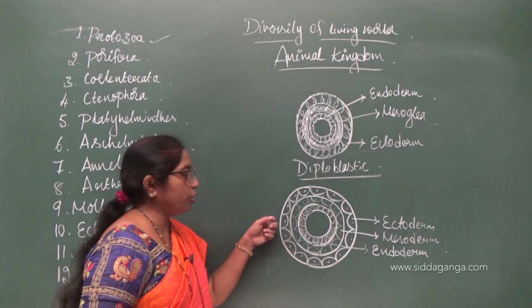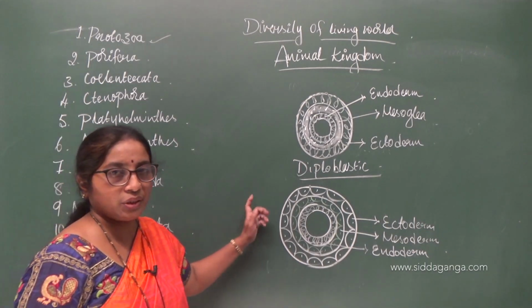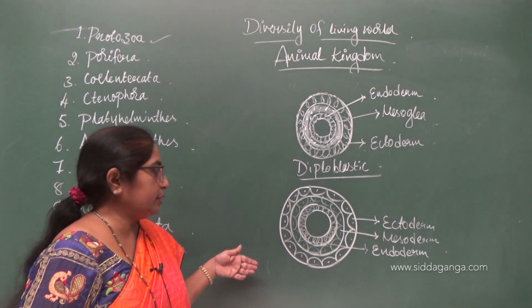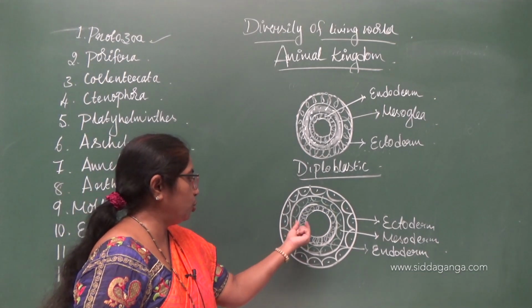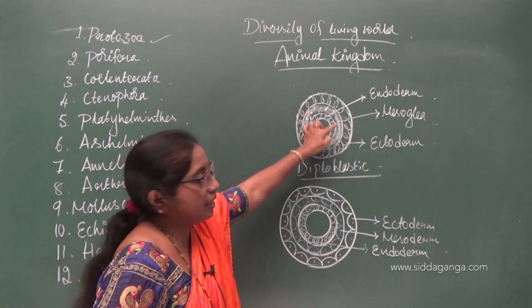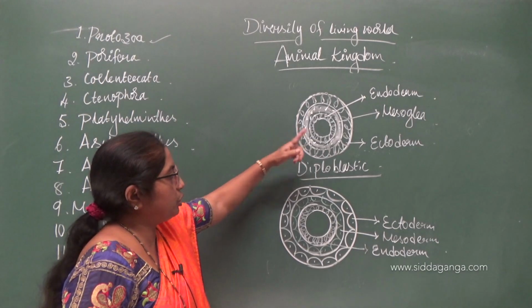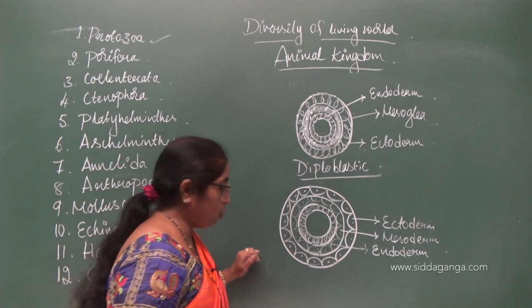If you take a section of the body wall of the animals, it will usually be circular like this, and you can see 3 layers. In the diploblastic one, 2 layers are separated by a gelatinous fluid layer called the mesoglea. That is diploblastic, this is triploblastic.